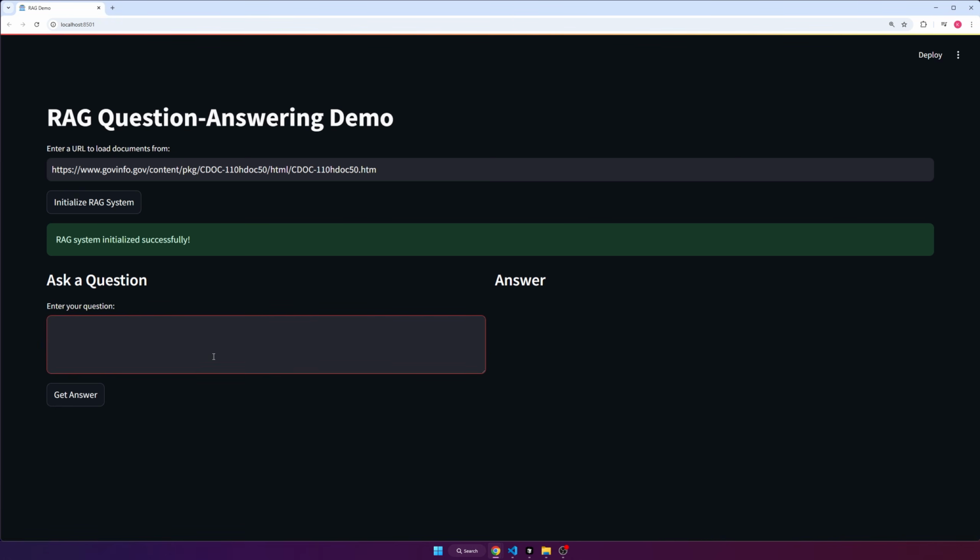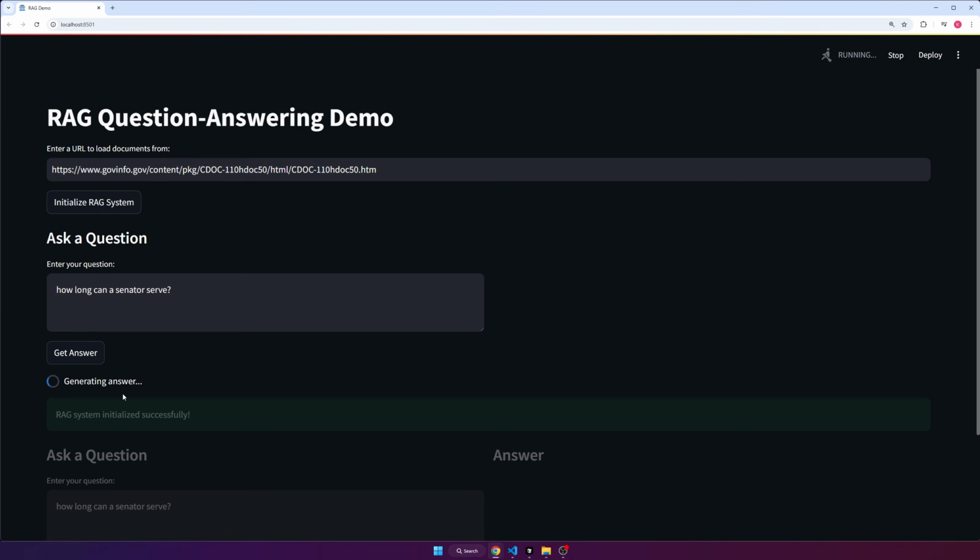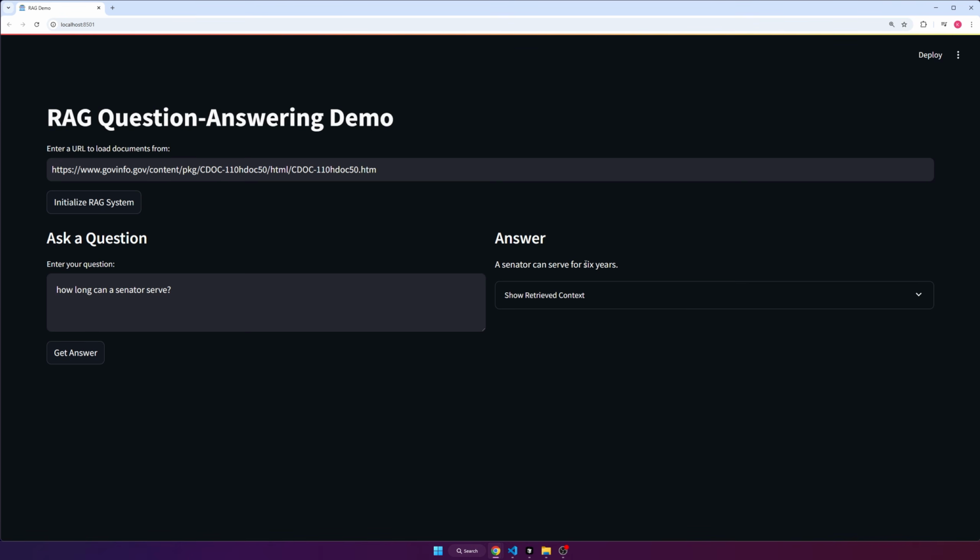So now in this input here, we can have whatever question we want to ask it. So behind the scenes, it has, of course, our prompt template. So it's going to automatically know to inject the context and all that fun stuff for us. So we just need to ask whatever question we want to ask. So we can say, how long can a senator serve? Let's click get answer. Now it's going to generate the answer. Here we go. It says a senator can serve for 6 years.